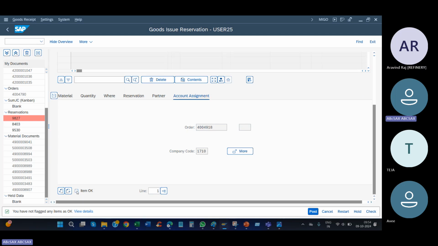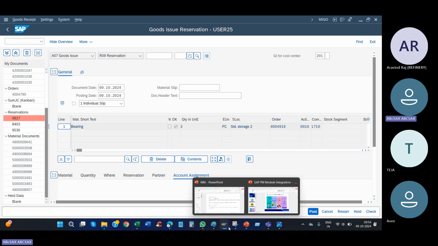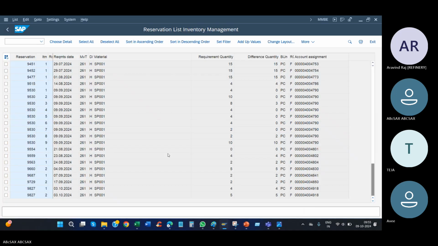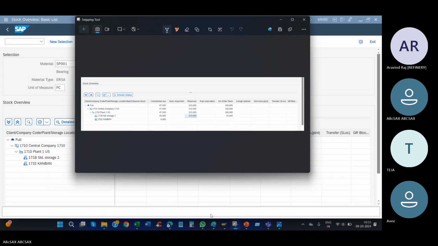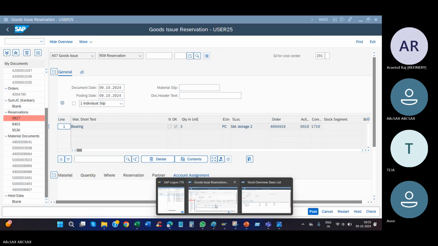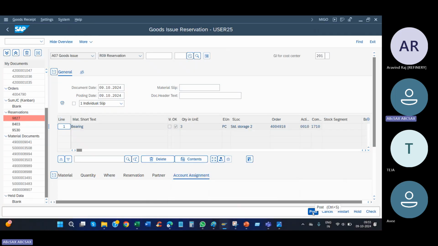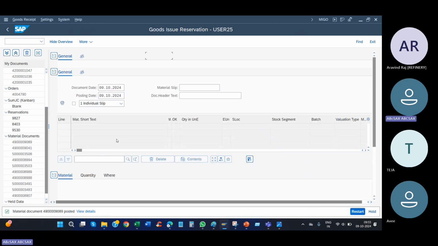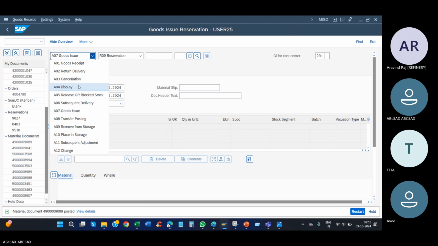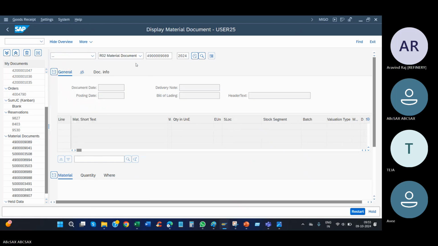Like our order release, where you check that everything is fine, similarly they keep this item tick. Press enter. Post it. Now check again. Document is okay. Post it. So I have consumed the material. You can check it with this material document number, 89.